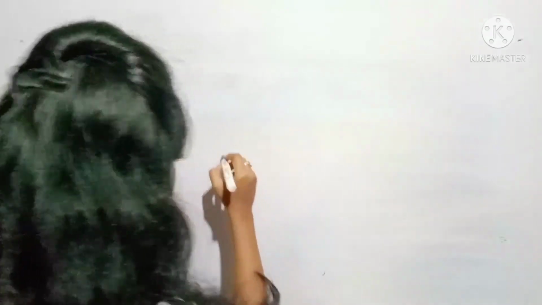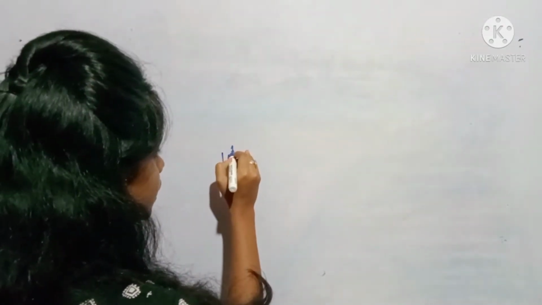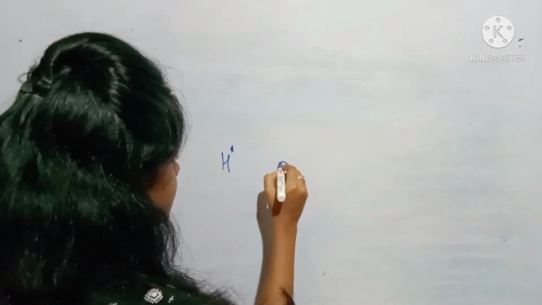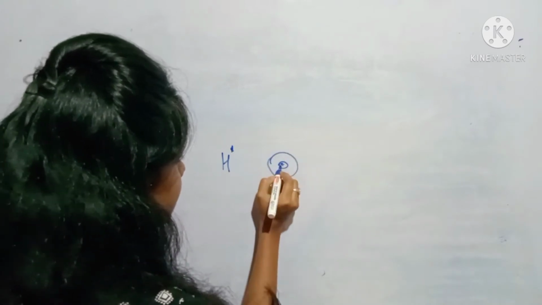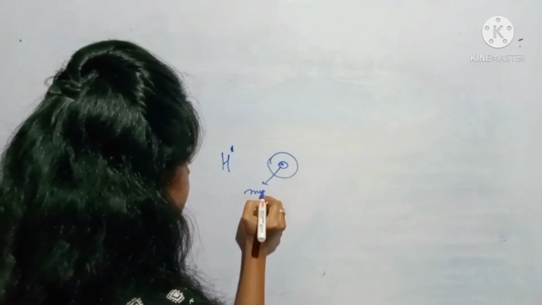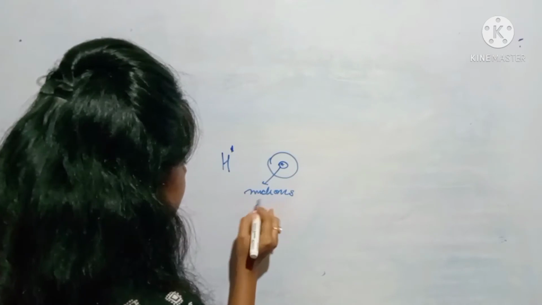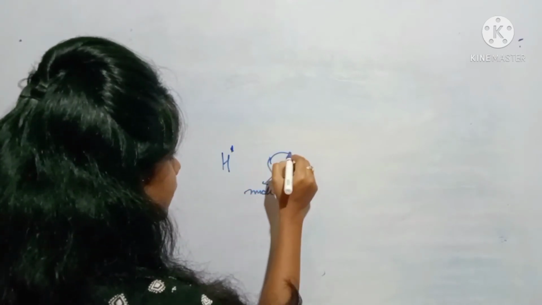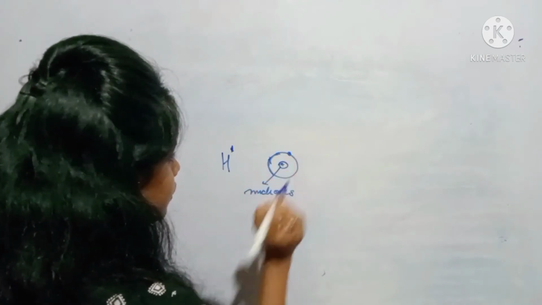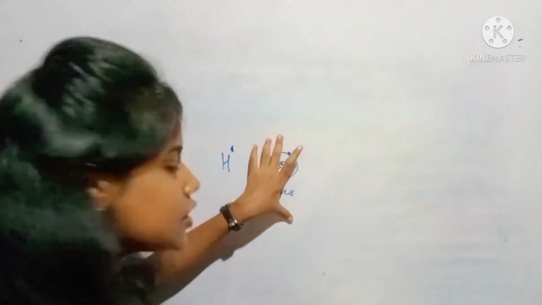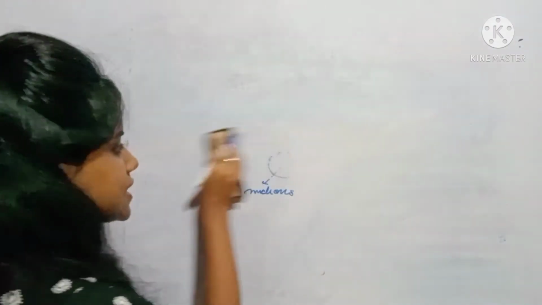So what is that atom? If we talk about hydrogen, then hydrogen has one electron, one proton. So the hydrogen structure is like this. Okay, it has a nucleus. This is the nucleus, and in the nucleus there are neutrons and protons, and one electron is moving around that nucleus. So this is the structure of the atom. Okay, so these things we are going to learn in the second chapter.